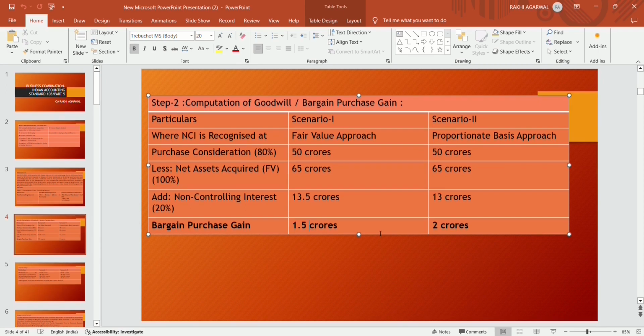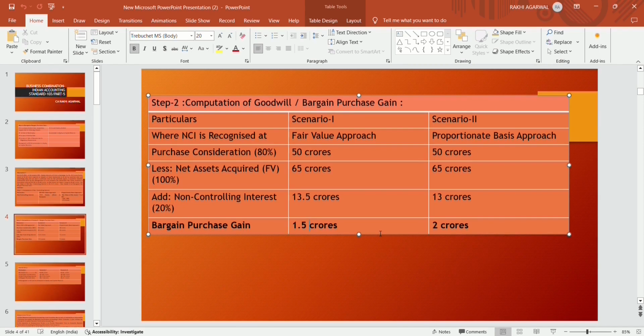In scenario 2, the proportionate basis approach is to be followed. That is, purchase consideration is 50 crore, net assets acquired at fair value, 100%, is 65 crores. Add non-controlling interest at 20%, that is 13 crore, which we had calculated. It becomes 2 crore.